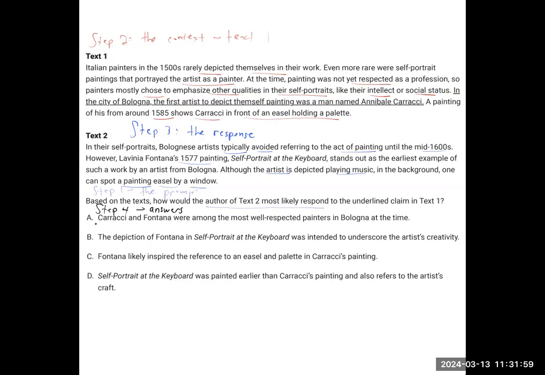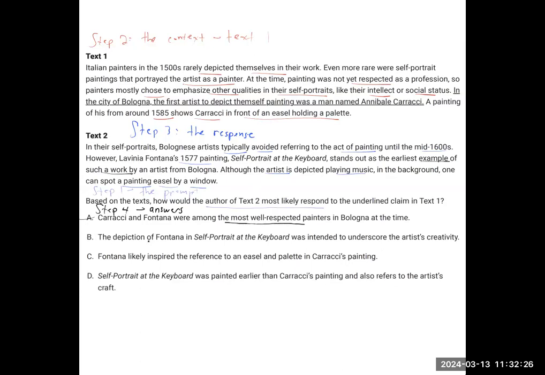And choice A, they were both among the well-respected painters. The point was, well, it wasn't the point, and it's definitely not text 2's response. Text 2 was more concerned with whether or not this was an example of someone depicting themselves painting. So it wasn't about their respect level.